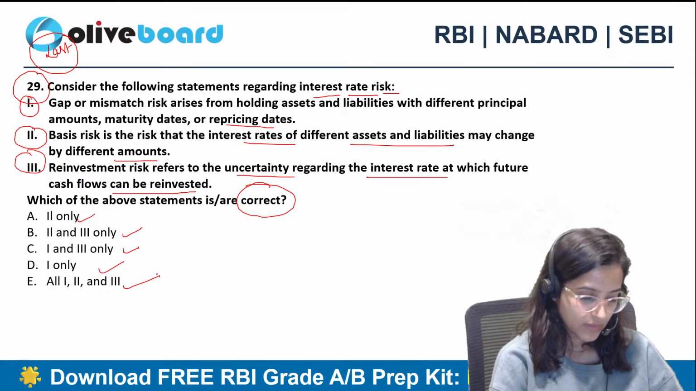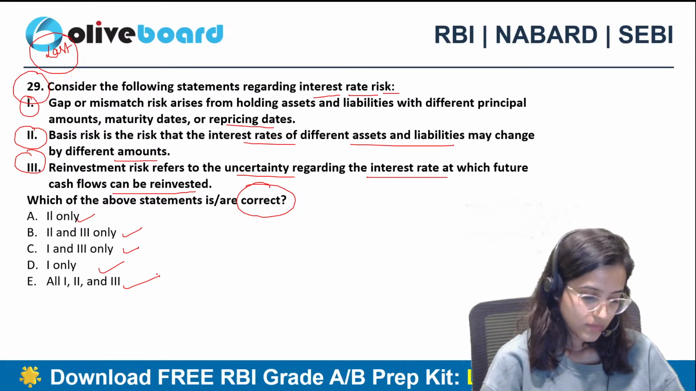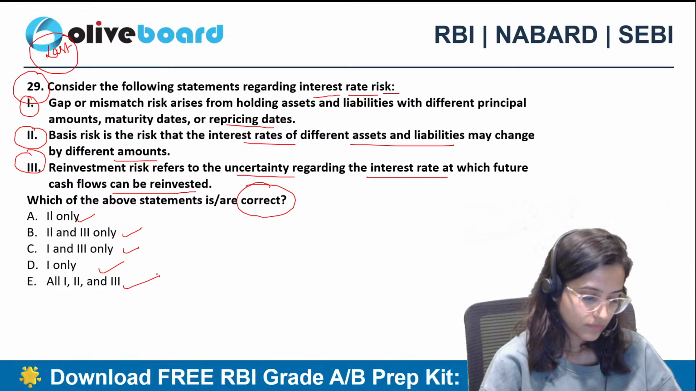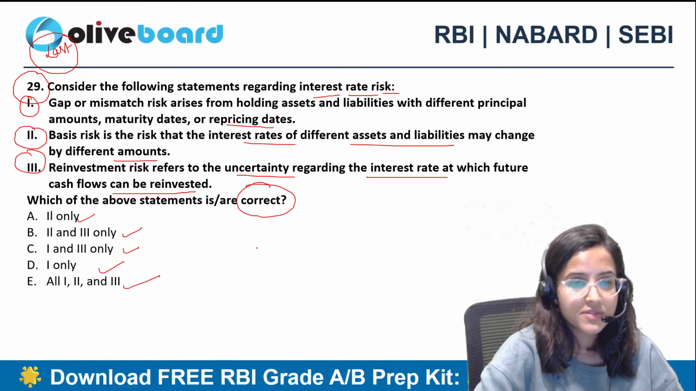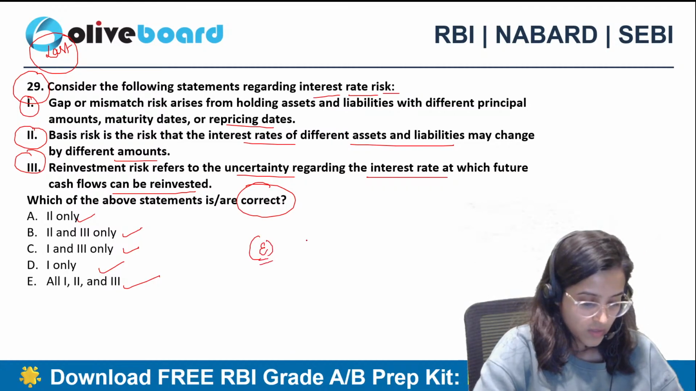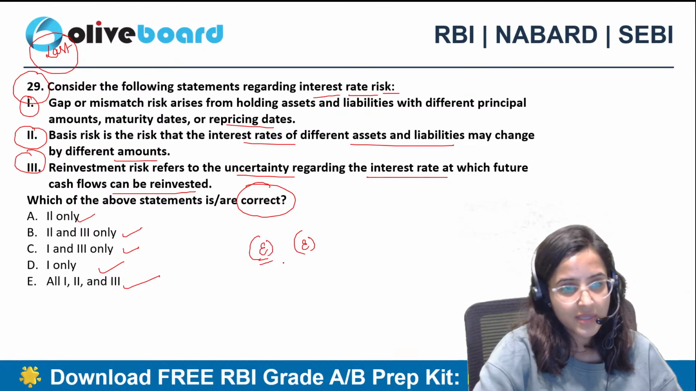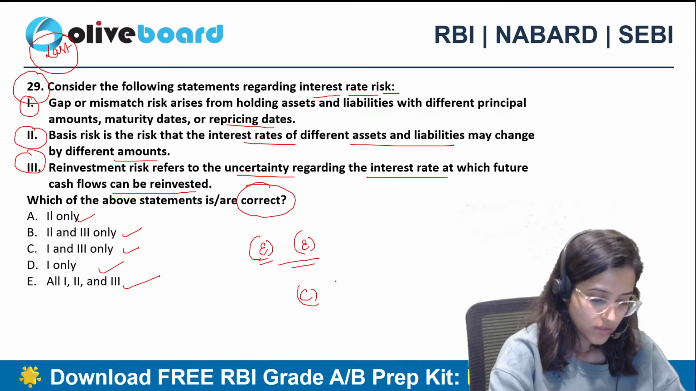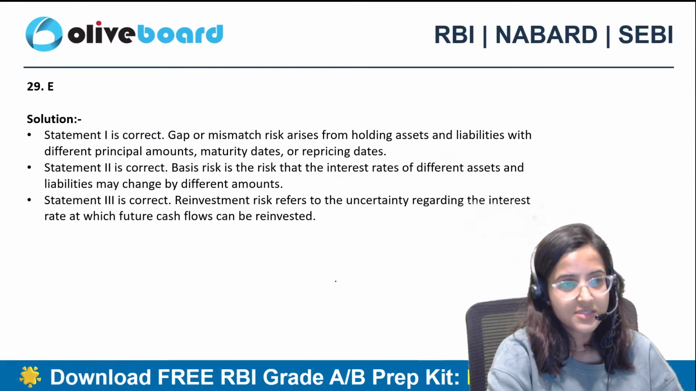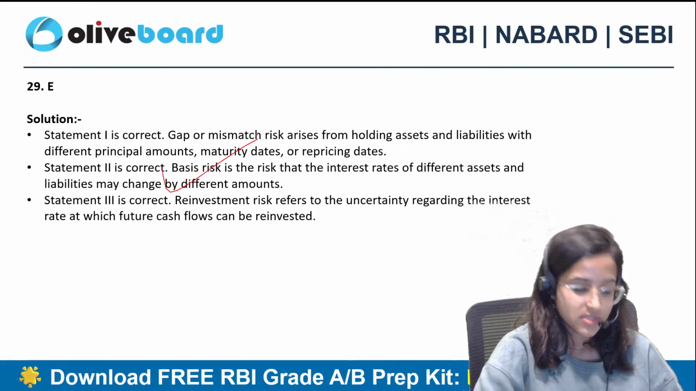Question number 29. I've got E as the answer. Anybody else? Unknown is also saying E. Anybody else? Adi says C. The correct answer is E. Okay, all are correct. All these three statements are correct.